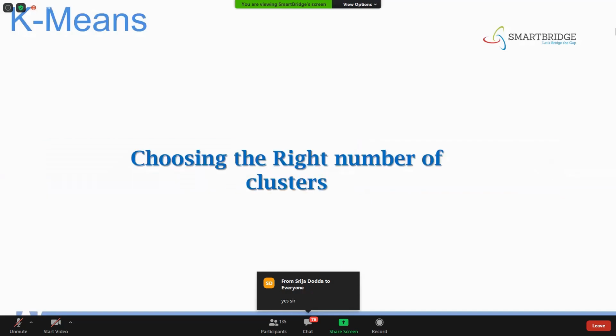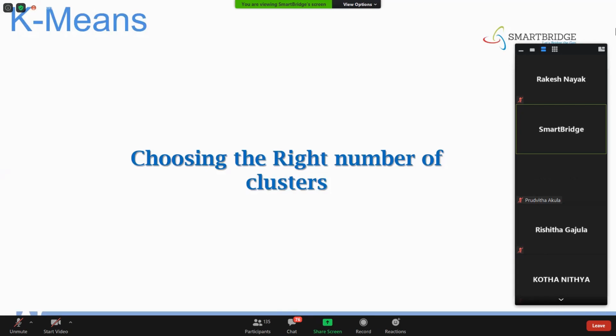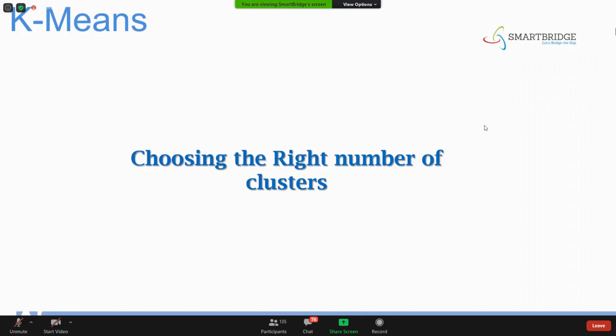Choosing the right number of clusters. So the k value is nothing but finding out the number of clusters. For finding out the k value, we're going to use a metric called WCSS, within cluster sum of squares. We'll see how this WCSS works.